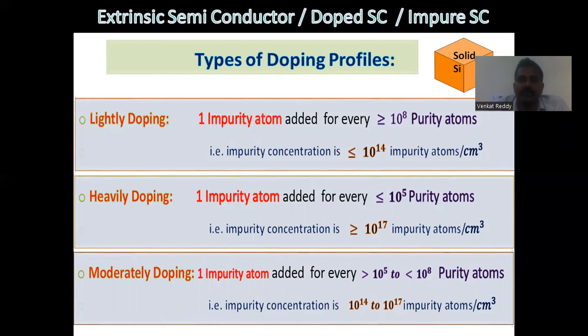Moderately doped means one impure atom is added for every 10 to the power of 5 to 10 to the power of 8 atoms. Between 10 to the power of 5 and 10 to the power of 8 atoms, one impurity element is added. Lightly doped means the doping profile is 1:10 to the power of 8. Heavily doped means the doping profile is 1:10 to the power of 3. Moderately doped means 1:10 to the power of 5.